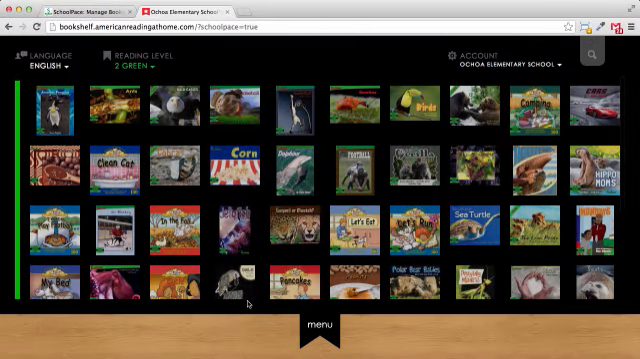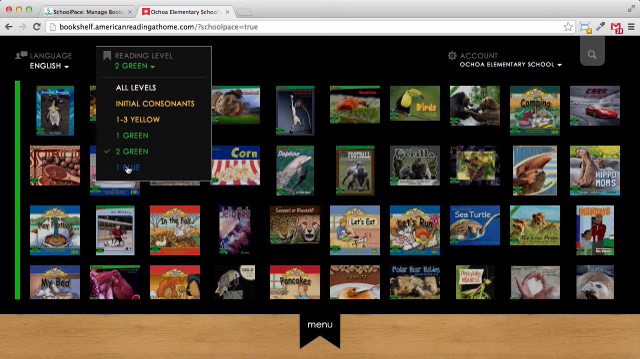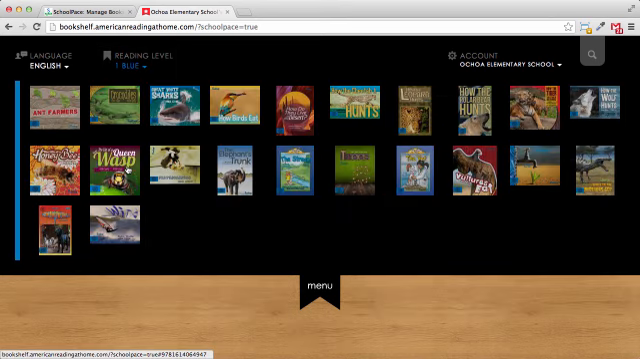Once you log in, you'll see a list of books. You can select a reading level to only see books at that level. I'll select 1 blue. Now I see only books at the 1 blue level. To read a book, just click on the cover. I want to read Ant Farmers.